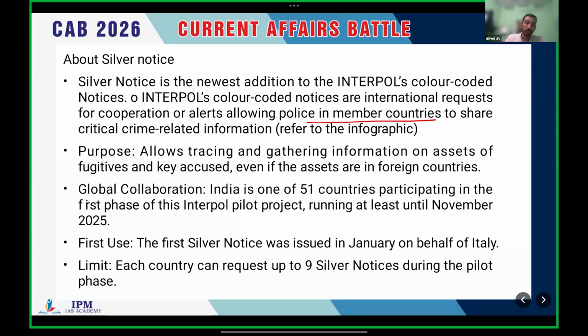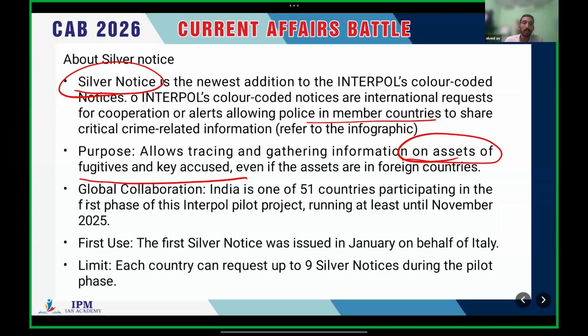This silver notice is the newest addition to the group of color coded notices of Interpol. Clear? The purpose is to track or gather information on assets of fugitives and key accused, even if the assets are in foreign countries. So it is to track the assets, not to track any person, not to track any group. It is to track the assets of fugitives or key accused of different criminals.